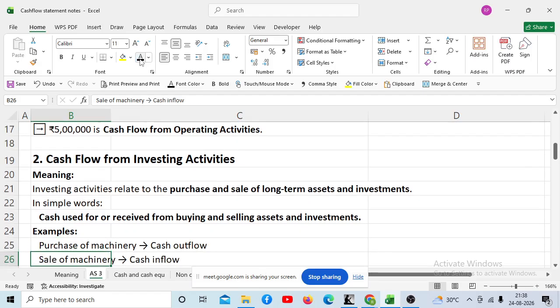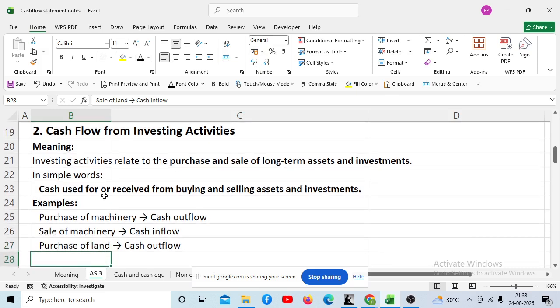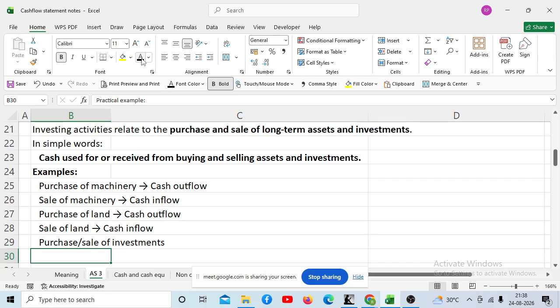Suppose if you are selling a machinery, then what will happen to money? It will come in. So it is called cash inflow. Similarly, if you are purchasing a land, see, all these are long-term assets, right? Cash outflow. Similarly, if you are selling a land, cash inflow. Okay. Similarly, purchase or sale of investment. Investment means what? You are purchasing shares of some other company, or say you are keeping money in fixed deposit.